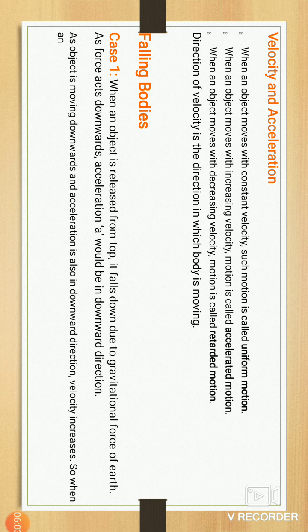Why? Because of the gravitational force. The earth acts with a force on every body, and that's why the earth acts with the gravitational force on your mobile or any object released from the top.